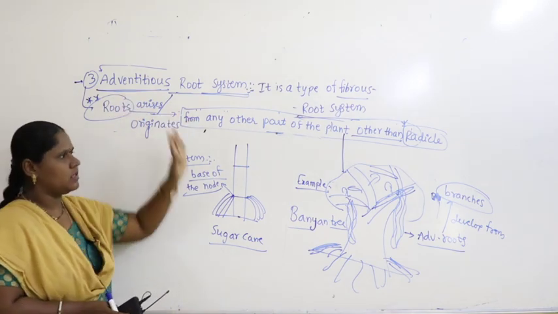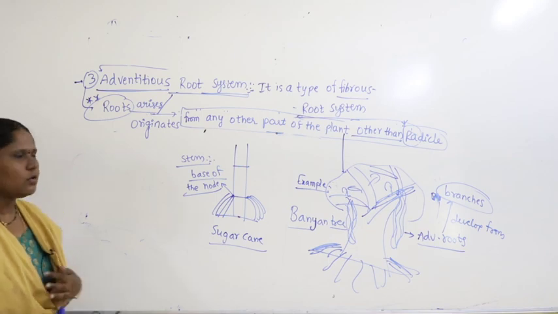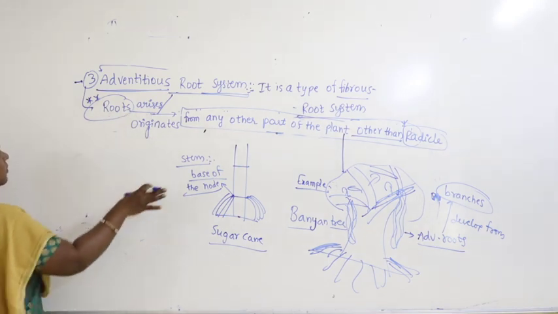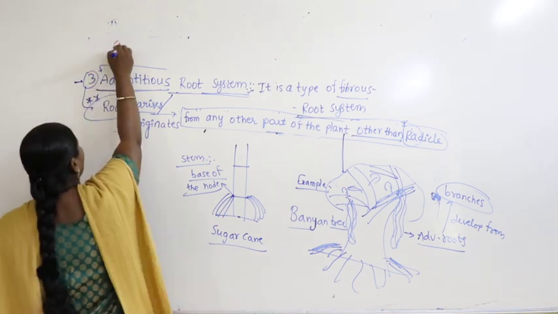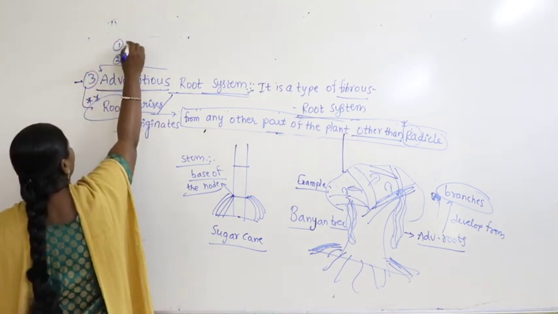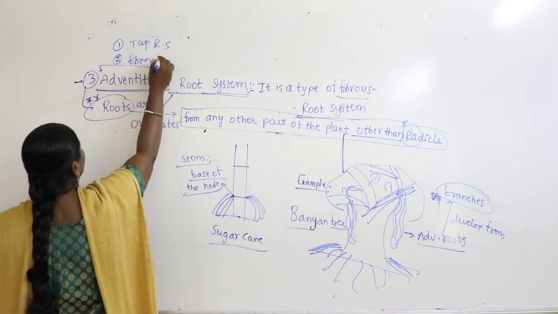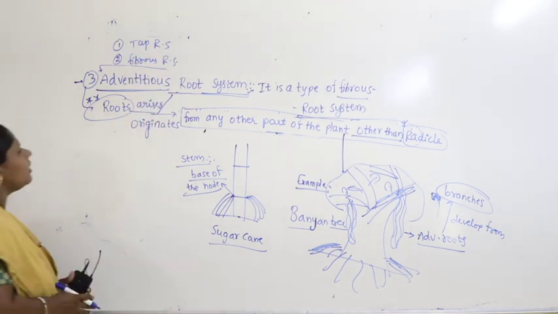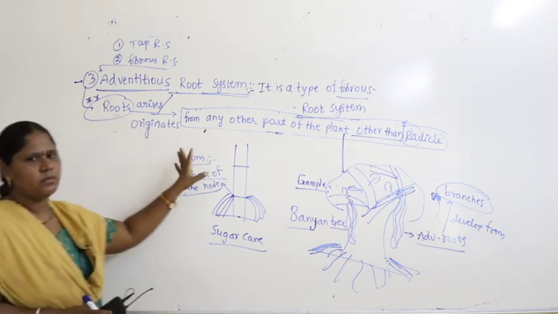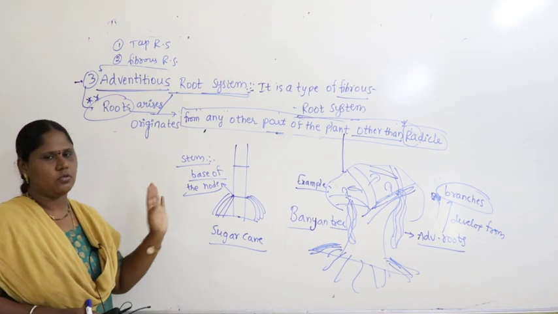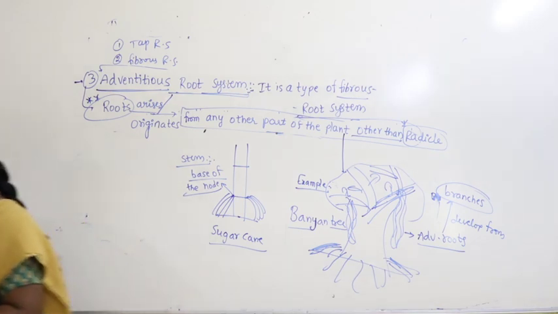Adventitious root system. Right. So altogether there are three categories you have to remember. What are they? Taproot system, fibrous root system, and the third category is the adventitious root system. So these are the three types or categories of root system. Right.